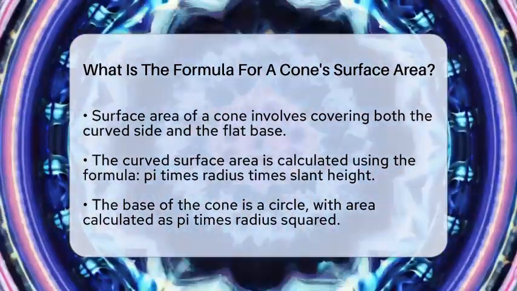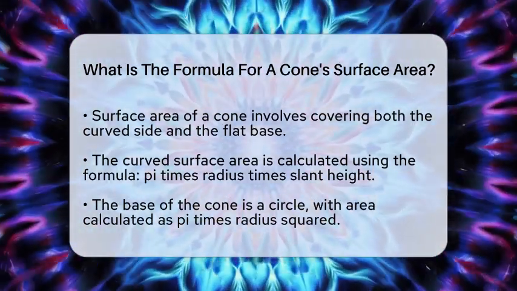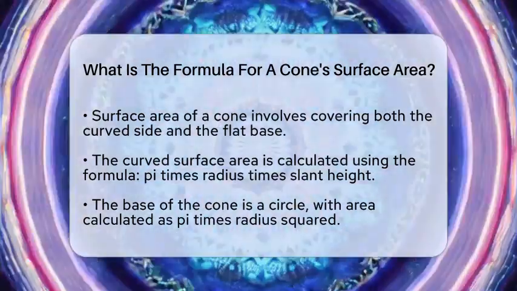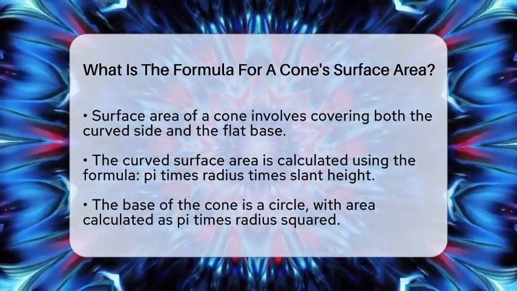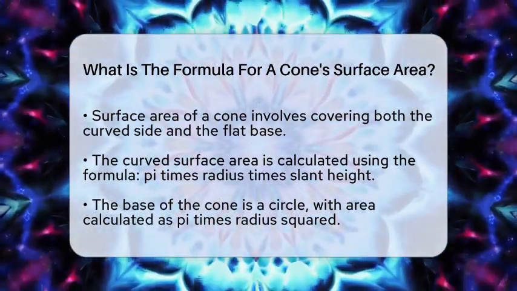First, think about the curved surface. If you know the radius of the base, which is the distance from the center to the edge, and the slant height, which is the length from the tip of the cone down the side to the edge of the base, you can find the area of this sloped part.